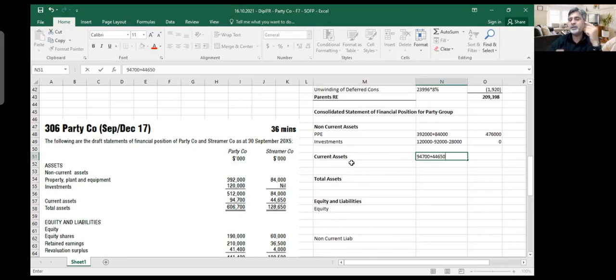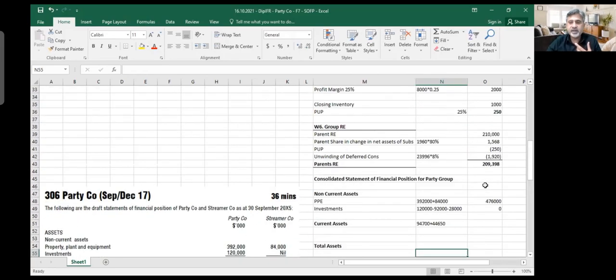But then, if you remember, group retained earnings we decrease, and the unrealized profit in the group inventory we subtract. We said debit retained earnings, credit inventory: decrease retained earnings, decrease inventory. If you see here, this unrealized profit of 250 we decreased from the retained earnings. This must also be decreased from the current assets, like the inventory part. Then on inventory, there was a fair value. What is the fair value addition on the inventory?